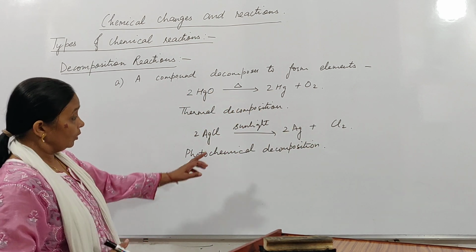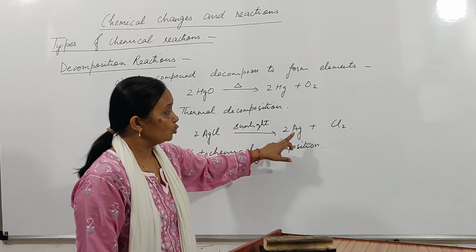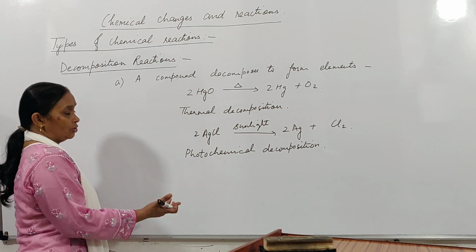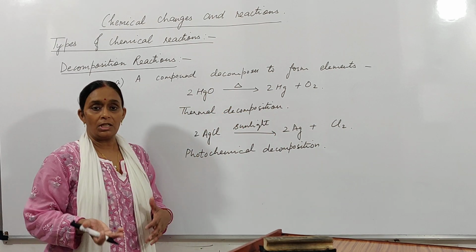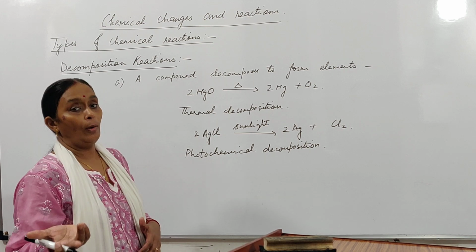Here AgCl, or silver chloride, is breaking up to form two elements, silver and chlorine. Next, we can see a reaction where electricity is passed through a compound and the compound breaks up to form elements.